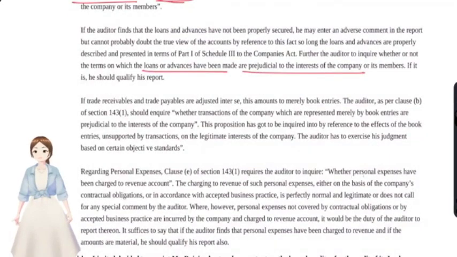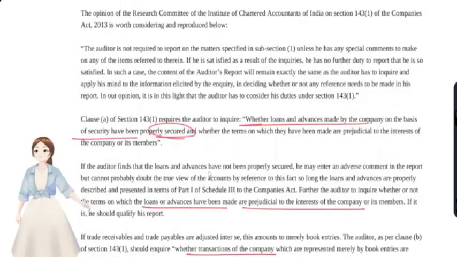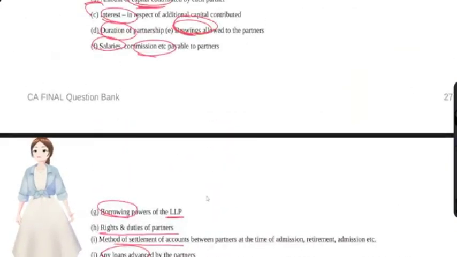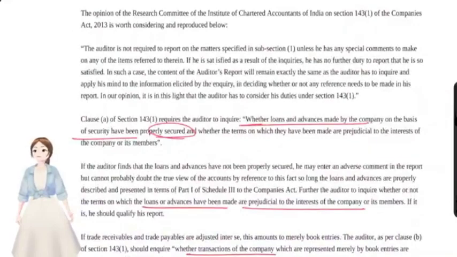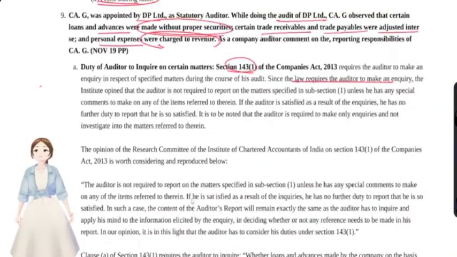And whether any kind of personal expenses have been charged to the revenue or not, that is the first transaction in P&L account. And the transactions which are prejudicial to the interest of the company or the shareholders, that is the second point which we have discussed in P&L account. These are all the things that they have given in the question, so they have just said the same thing, right? And they said we have to report under the Companies Act, under section 143, on inquiring on certain matters.